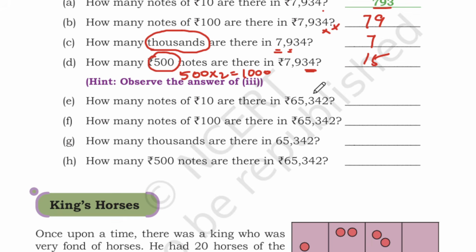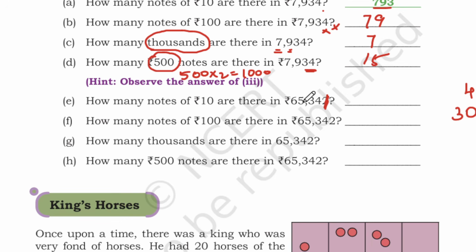Okay, so we will see first, how many notes of 10 rupees are there in 65,342. So 2 is ones place. I'm going to remove this here. So how many 10 rupees do we need to make 40? We need 4 10 rupee notes. And how many notes are required for 300? You need 30 notes.